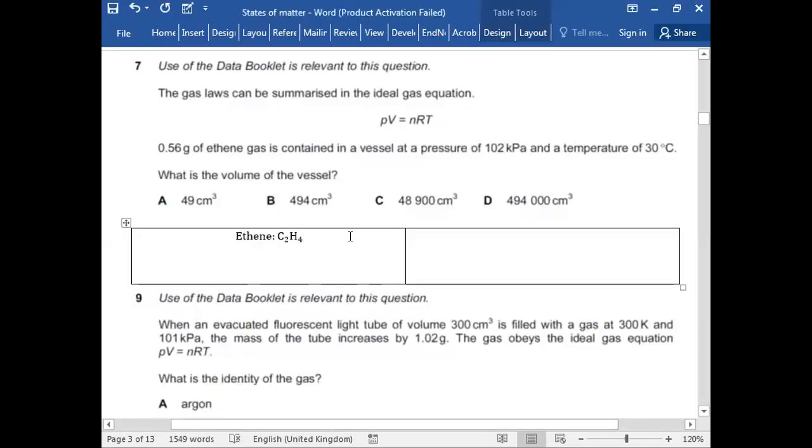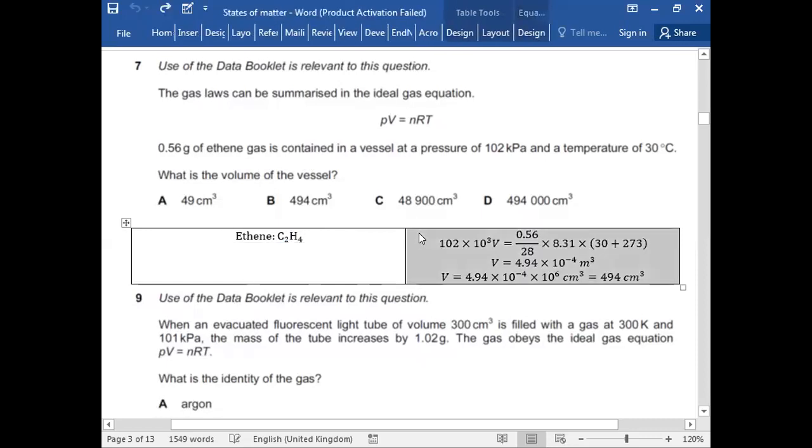Let's have a look at this question. The gas laws can be summarized in the ideal gas equation, P equals to nRT. 0.56 grams of ethene gas, ethene, just for your knowledge, I'm letting you know, it's C2H4, is contained in a vessel at a pressure of 102 kilopascals and a temperature of 30 degrees centigrade. What is the volume of the vessel? So now we need to just figure out the volume.